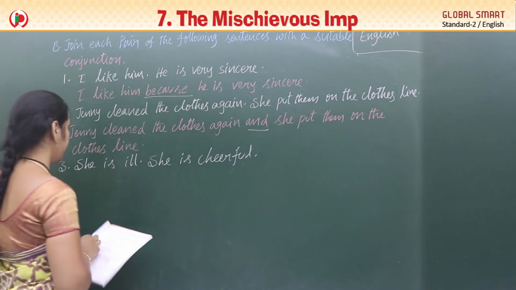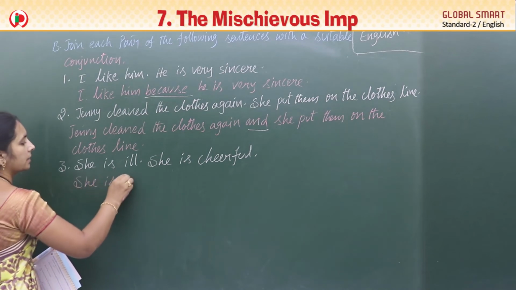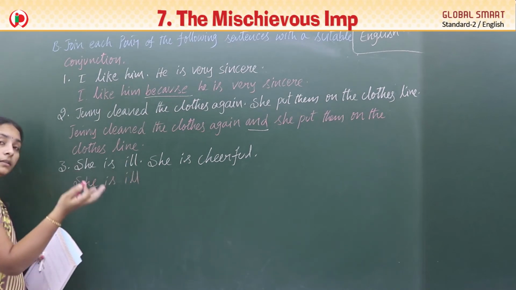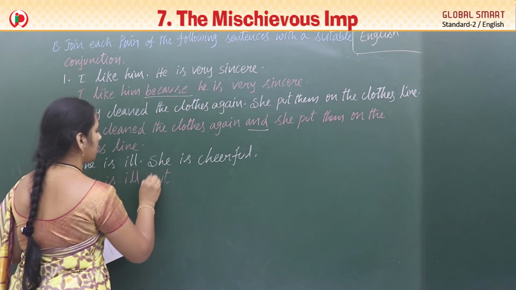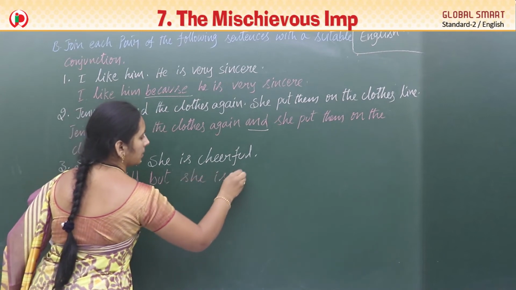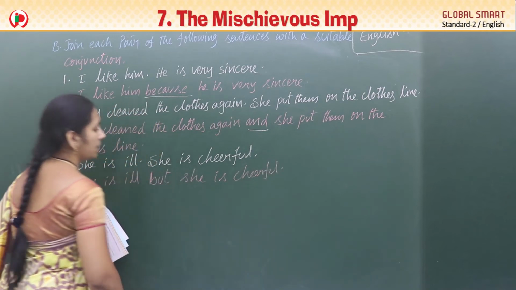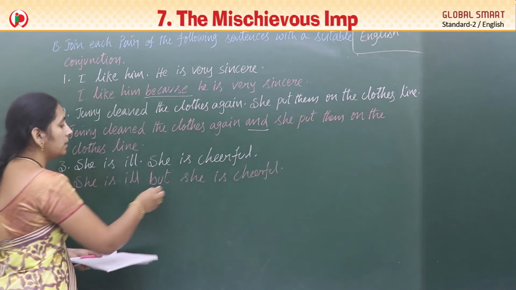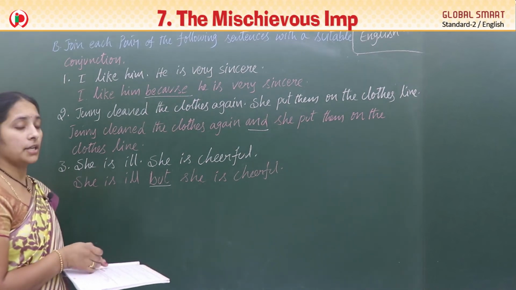So what happened? She is ill, but she is cheerful. So what is the conjunction here? But. She is ill, but she is cheerful.